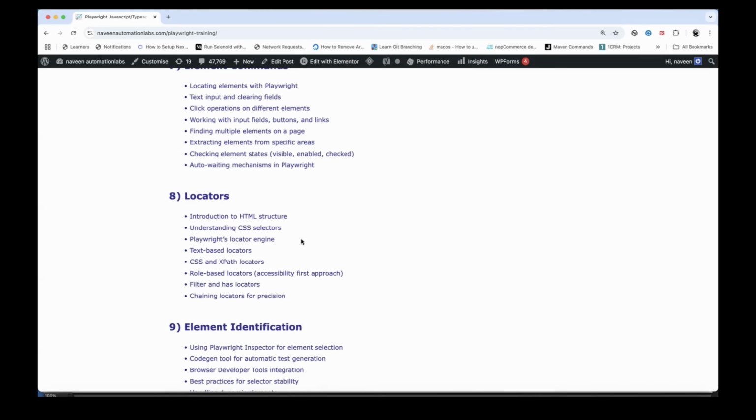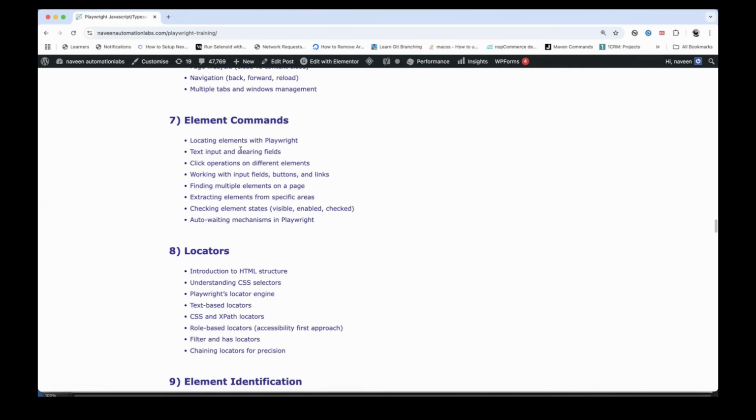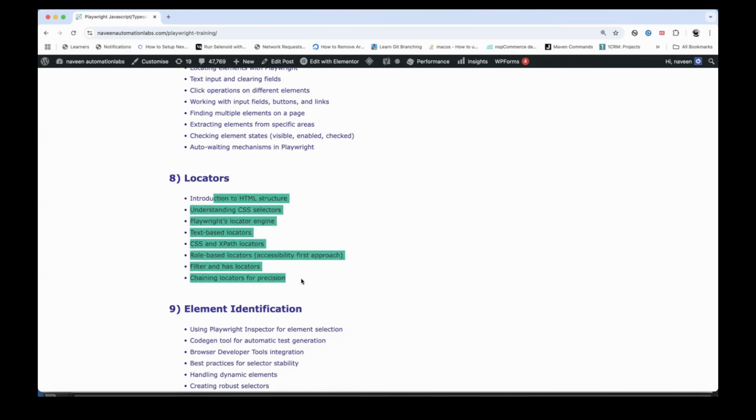But we are going to talk about everything from the beginning, everything from scratch. I will make you perfect in CSS selectors, XPath locators and role-based locators, and then whatever chaining locators or relative locators are available in Playwright, with a proper understanding of CSS and the Playwright locator engine. We are going to talk about this in this particular section, because this is the most important section: how to create the web element, and then on the basis of which locator, which is the right locator, the best locator according to my application.